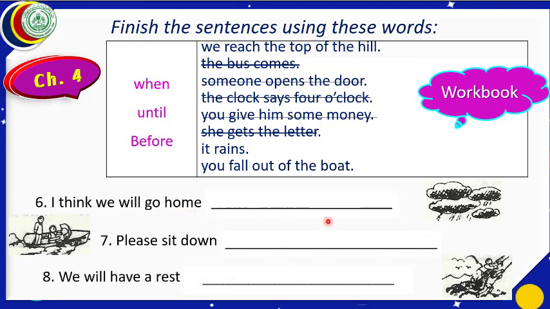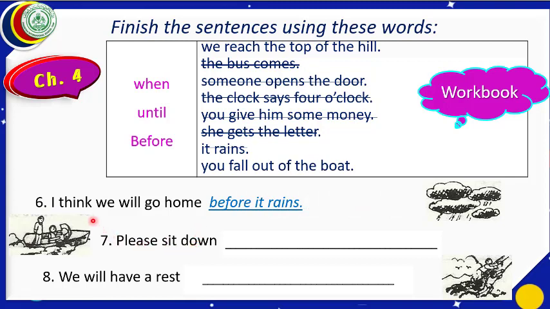I think we will go home. We can see in the picture there are clouds, it is raining. Let us see any given line in this column related to the rain. You can see here it rains. 3 are left only. 2 are here, 1 is here. This means we can write, I think we will go home when it rains, until it rains, before it rains. We should go before it rains. You can see it very well. Answer will be, I think we will go home before it rains. Let us write the answer.